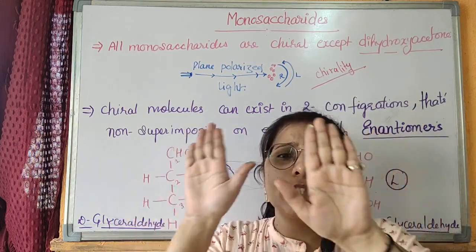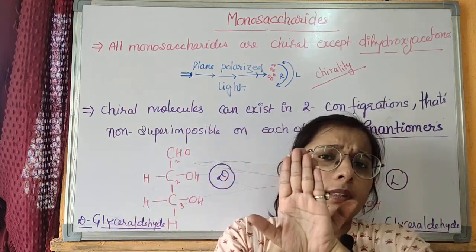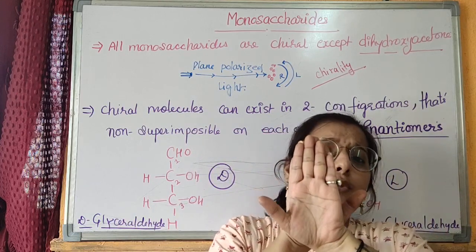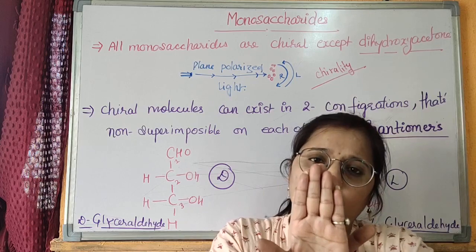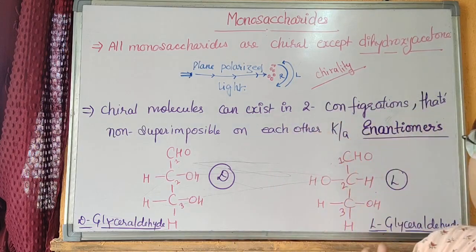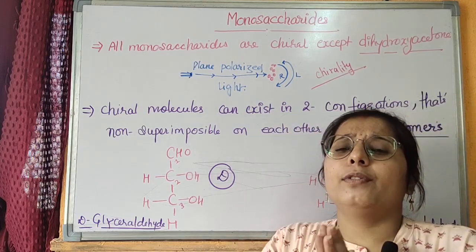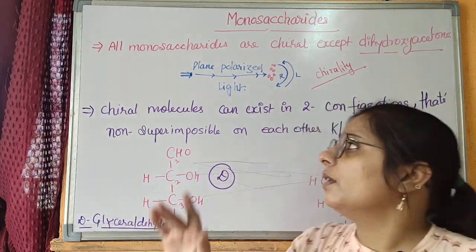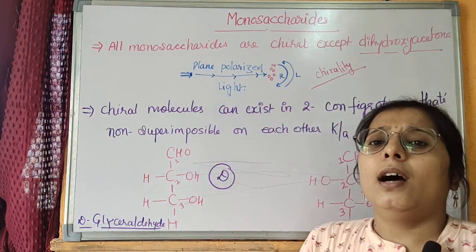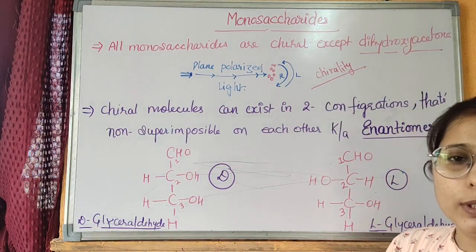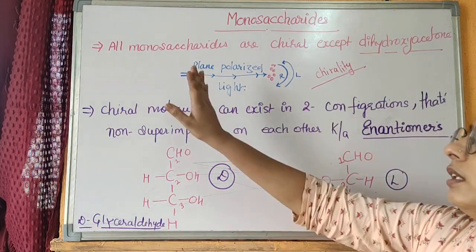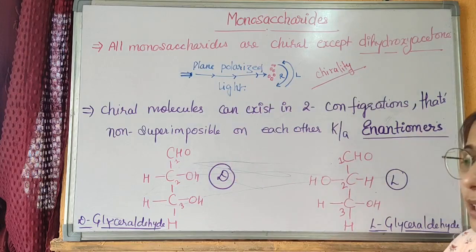The 2 configurations, when kept over each other, are not superimposable and are mirror images of each other, and are called enantiomers. The reference point for all the enantiomers of a monosaccharide is given by the glyceraldehyde molecule.